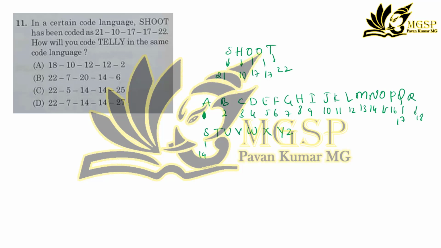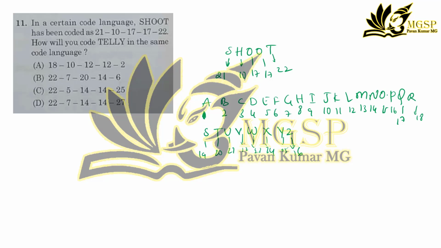A, B, C, D, E, F, G, H, I, J, K, L, M, N, O, P, Q, R, S, T, U, V, W, X, Y, Z, numbered 1 to 26. They have taken O as 17.